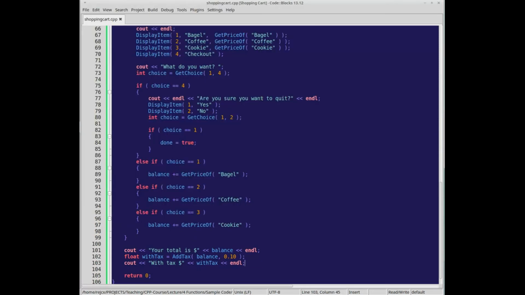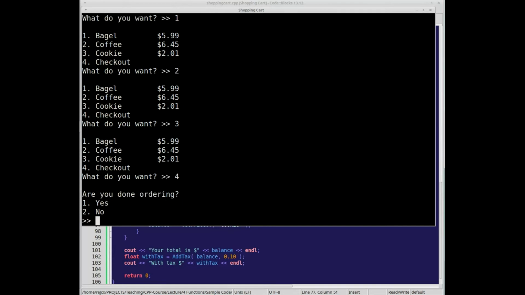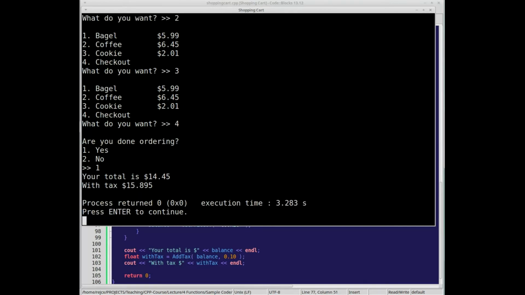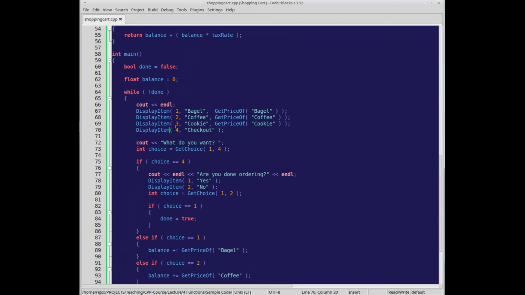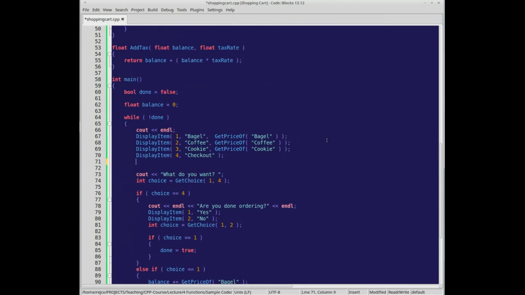So let me change this to, are you done shopping or whatever, ordering. Are we done ordering? Yes. We can even, at the end of our menu, display our current total, our running total, so current total and our balance.